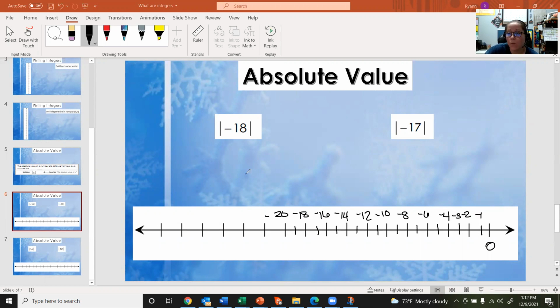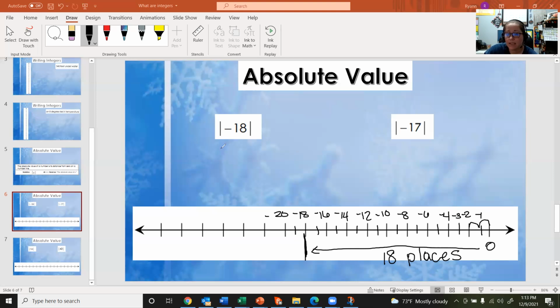We want to figure out what the absolute value of negative 18 is. From 0, we are going all the way down to negative 18. If we counted all these places, we would know that we are 18 places away from 0. 18 places, 18 units. If we're talking about jumps on the number line, jumping from 0 to negative 1 to negative 2, it's going to take us 18 jumps to get to negative 18.